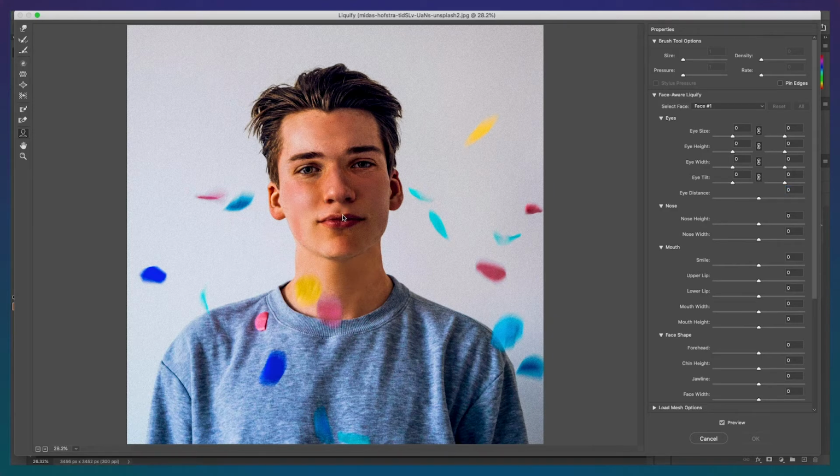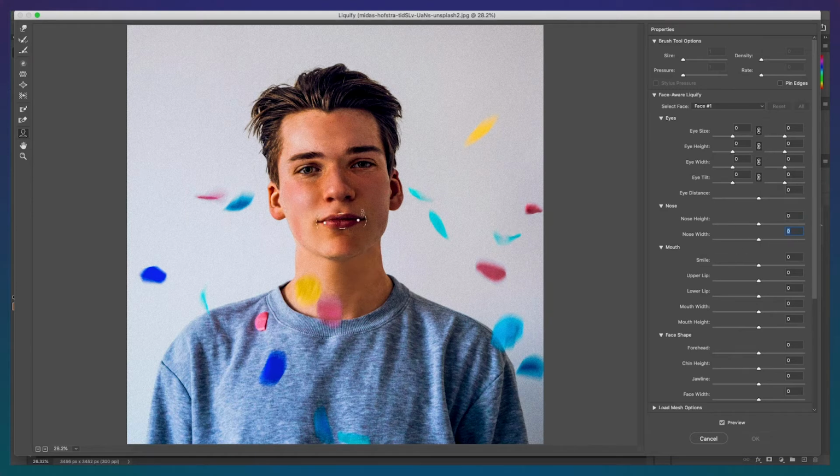The next section is the nose, which has 2 adjustments. The anchor points at the bottom allow you to change the nose height, and the anchor points on the left and right of the nose allow you to change the nose width. Again, you can always use the sliders on the right to do the same task if you prefer.